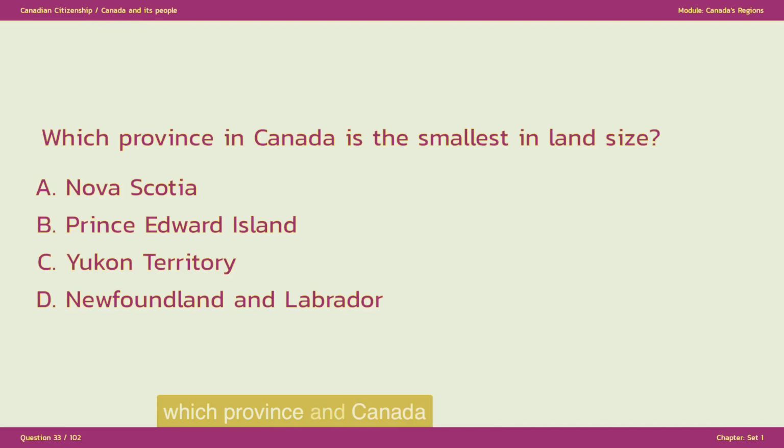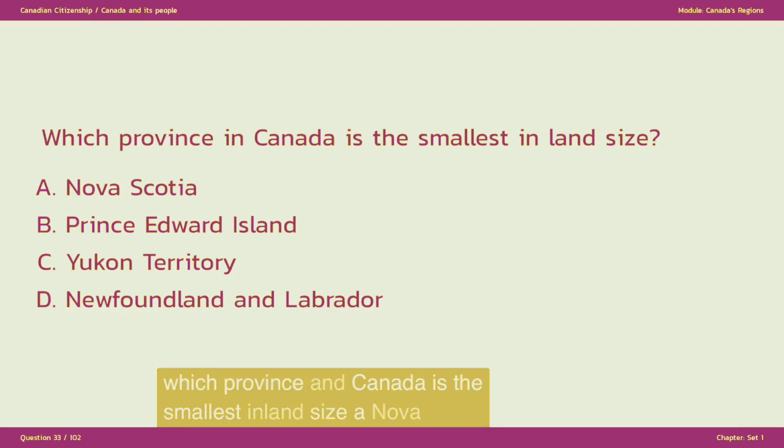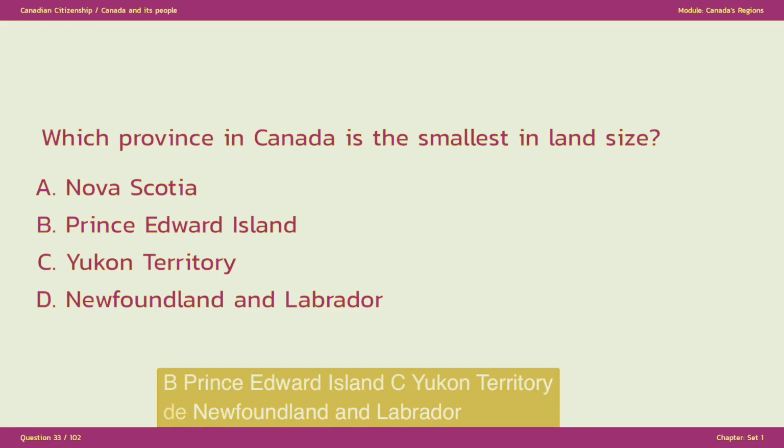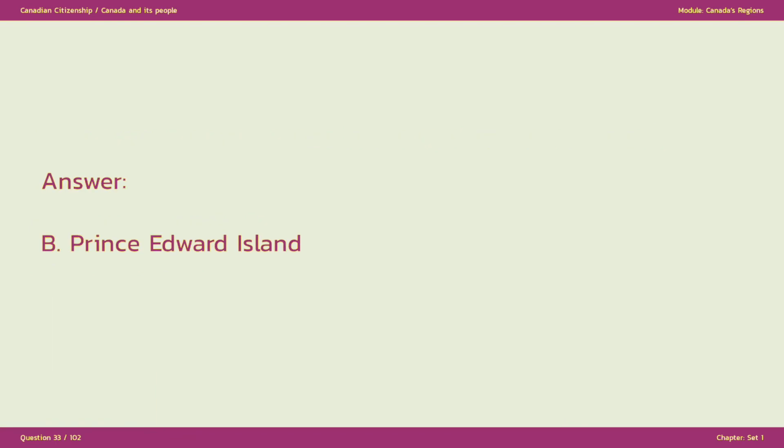Which province in Canada is the smallest in land size? A. Nova Scotia. B. Prince Edward Island. C. Yukon Territory. D. Newfoundland and Labrador. The answer is B. Prince Edward Island.